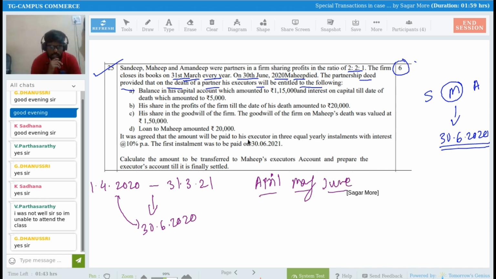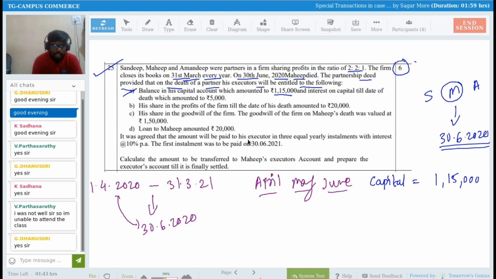Okay, sir, I understood. Now, what we have to do here, sir, we have to calculate the amount payable to the executors of Mahip. And we have to prepare the executor's account as well. Right? So, one by one we read. See, balance in his capital account amounting to rupees 1,15,000. So, we have to return his capital, and capital on death of Mahip is 1,15,000 rupees. So we have to return this.